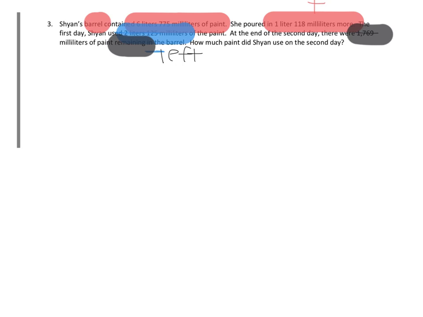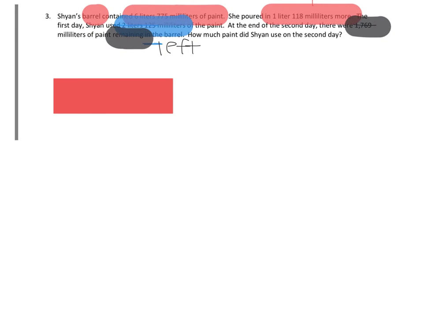All right, let's go ahead and draw a tape diagram, starting with how much paint she had in all, okay? So I'm going to go ahead, draw my tape diagram. So the barrel had this much, and then she poured in some more, okay?